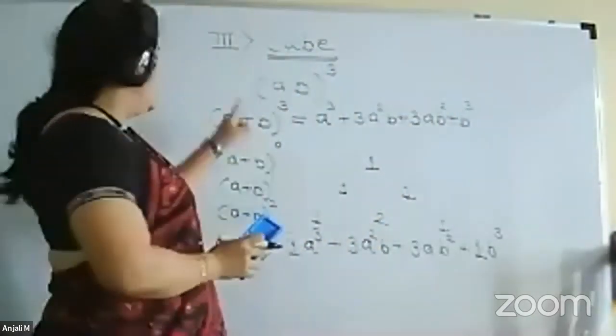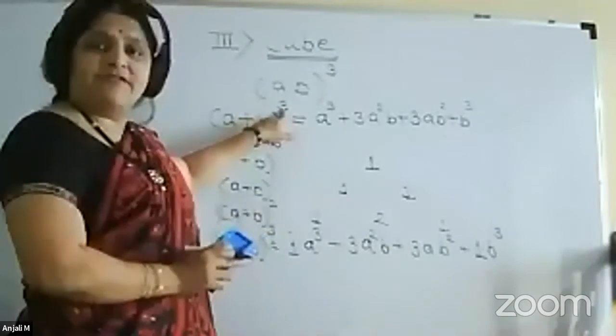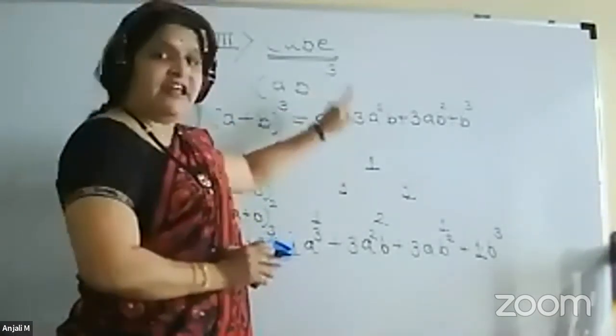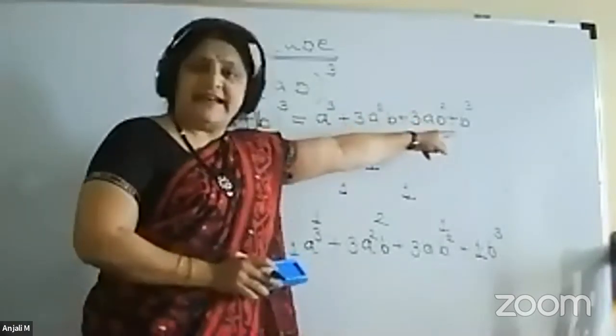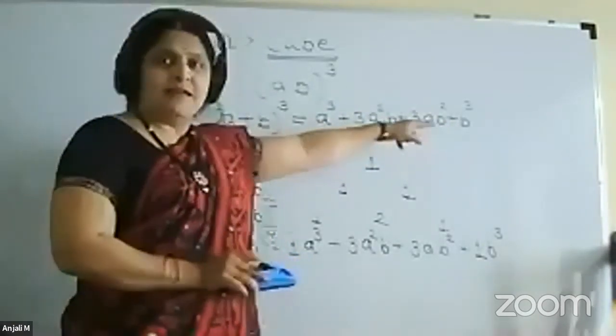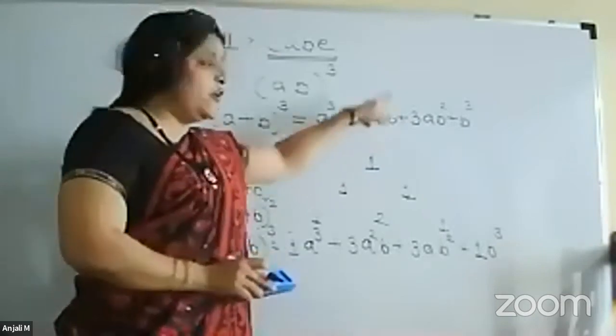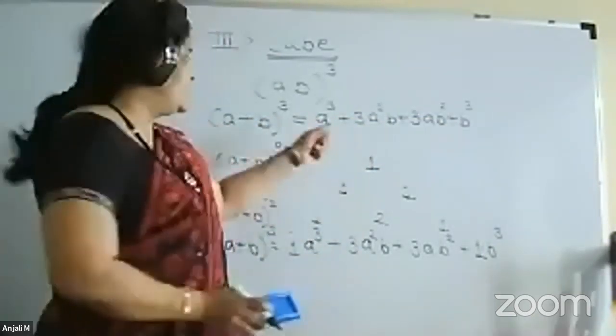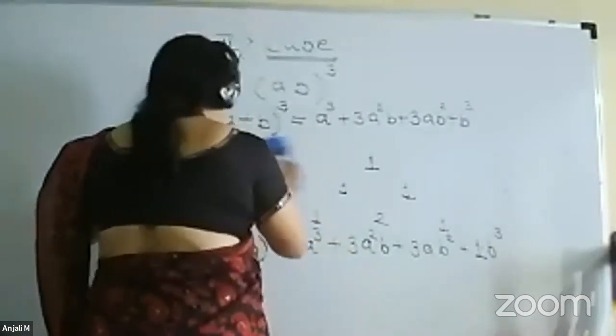What we have done? See, the degree of a will be 3 in the first term. Then reduce the degree of a in every term by 1. So in the last term, no term in a will be there. And increase the degree of b by 1 in every term. This way we should get it. So this is the formula that we want to use now.